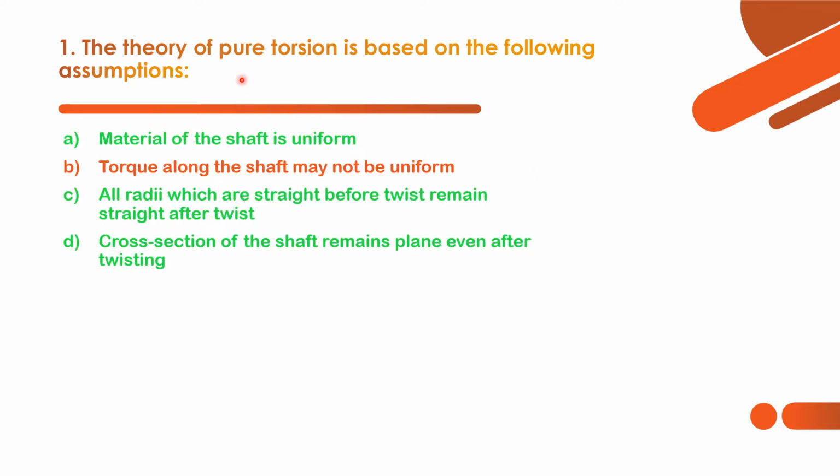So options A, C and D are correct. That is, material of the shaft is uniform throughout, is one of the assumptions we are following in theory of pure torsion. And the torque along the shaft may not be uniform, it is wrong. Torque along the shaft should be uniform. This is the assumption. That's why this option is not correct. And option C is all radii which are straight before twist remain straight even after the twist. This is also a correct assumption. Cross section of the shaft remains plane even after twisting.